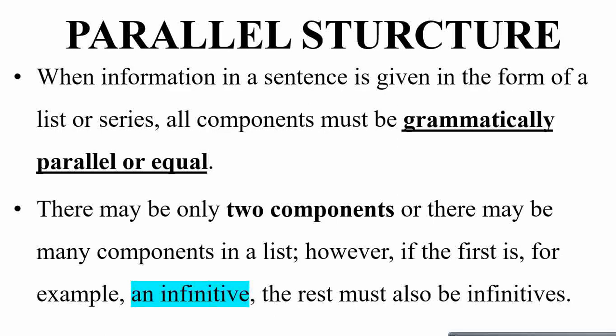There may be only two components or there may be many components in a list. However, if the first is, for example, an infinitive, the rest must also be infinitive. So the important thing to notice is, if the first component of your list is in infinitive form, then you have to make sure the rest of the components follow the first one as being infinitive.